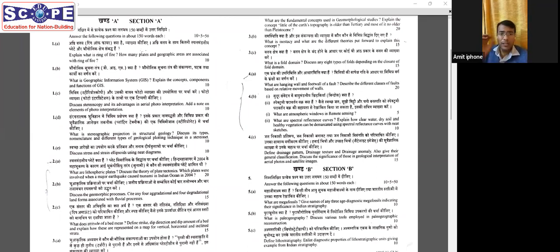We'll not go into very much detail, but we'll take up those questions which were a bit application oriented. Let's start with 1A: explain the ring of fire and places associated with the ring of fire. This is not an application based question. This is direct from our notes. If any one of you has gone through the notes or the lectures or even any general book or even a basic Google, then you would know what the ring of fire is and which geographic areas are associated with it.